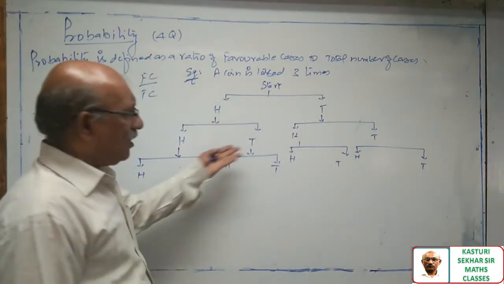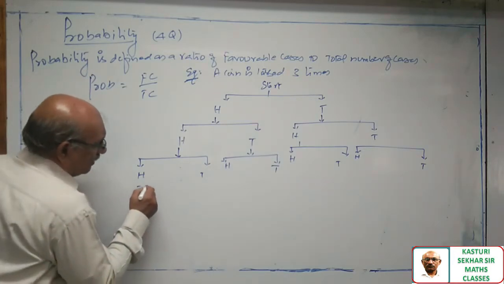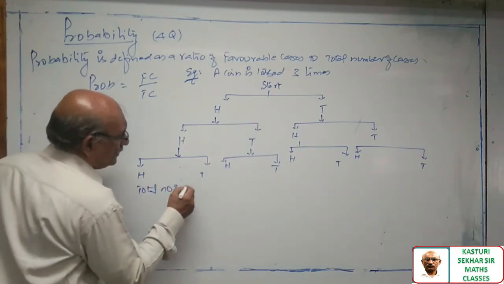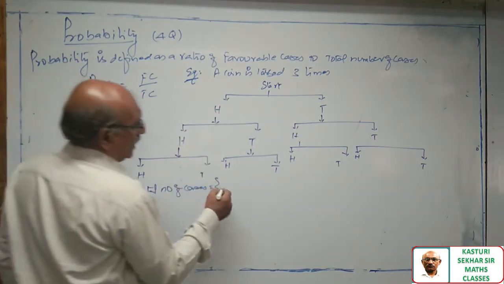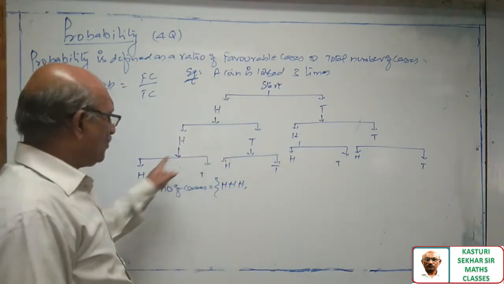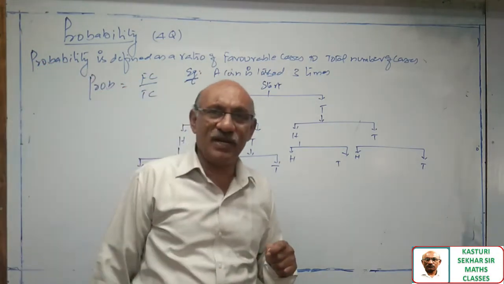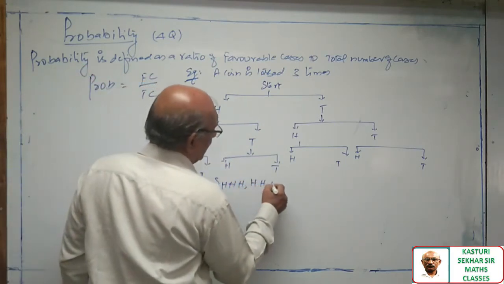Now these are the possibilities or outcomes. Let us see how I am writing the total number of cases. The result of all 3 experiments may be head, head, head: first time head, second time head, third time head. If I take this branch, head, head, tail.